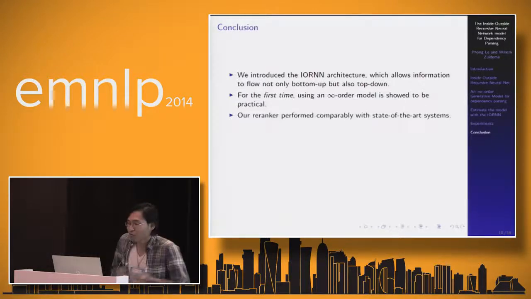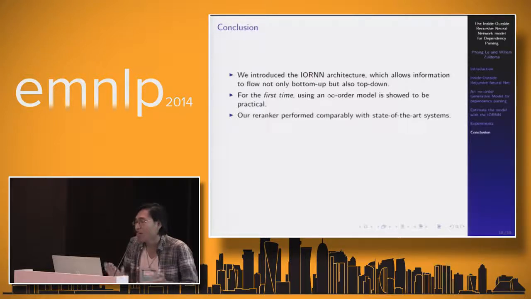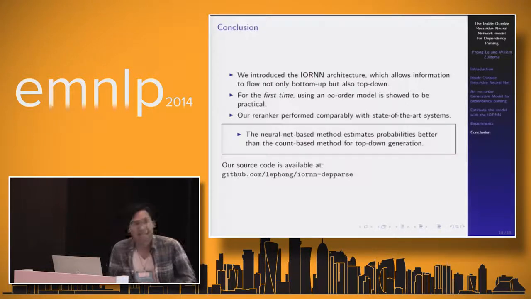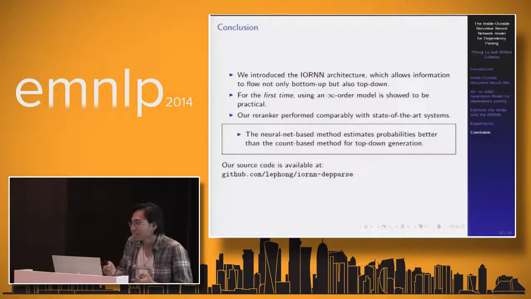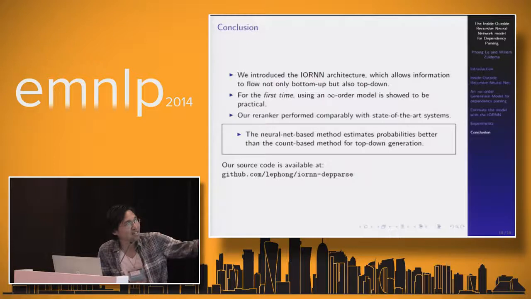The second thing, for the first time, using an infinite-order model is shown to be very practical. And our re-ranker performed comparably with state-of-the-art systems. And actually in our work, we also show that the neural net-based methods estimate the probabilities better than the count-based method for top-down generation. And you can download our code at GitHub.